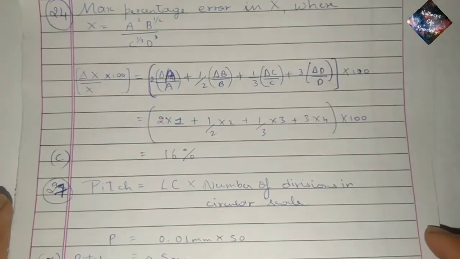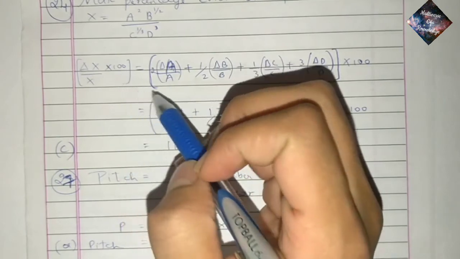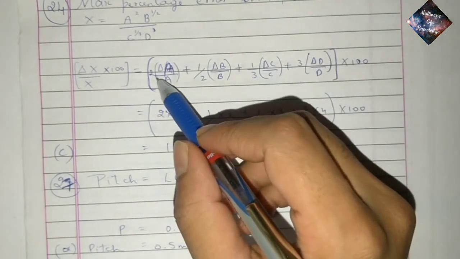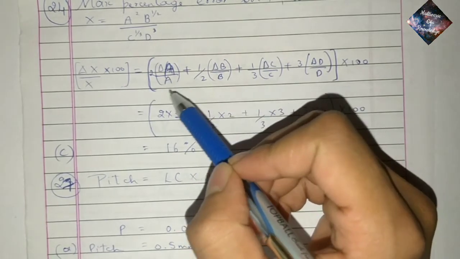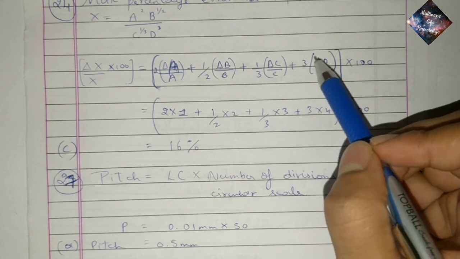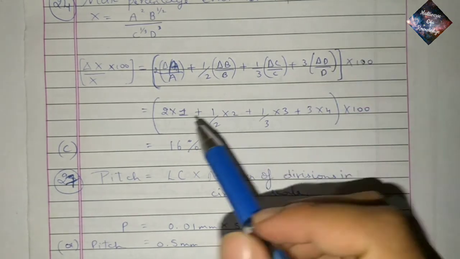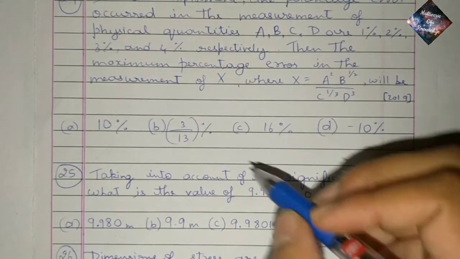So here the maximum percentage error in x, delta x by x into 100, is equal to 2, which is the exponent of a, into delta a by a plus half into delta b by b plus 1 by 3 into delta c by c plus 3 into delta d by d, into 100. So by solving we get 16%, which is option C.